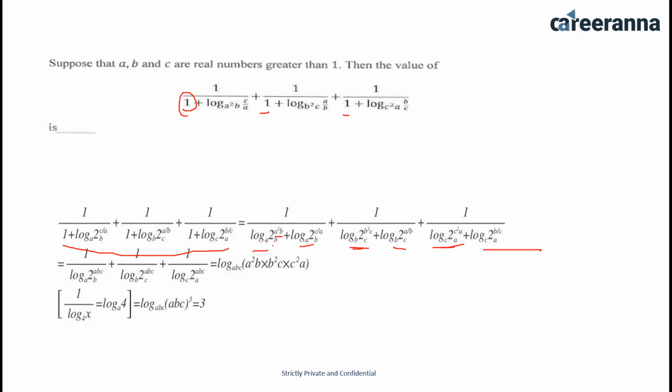All of us know that log m plus log n equals log mn. I have done the same thing here: log mn, log mn and log mn. Now similarly this can be done using the log property. So it should be like this. So the value of this term is 3. The answer for this question would be 3.